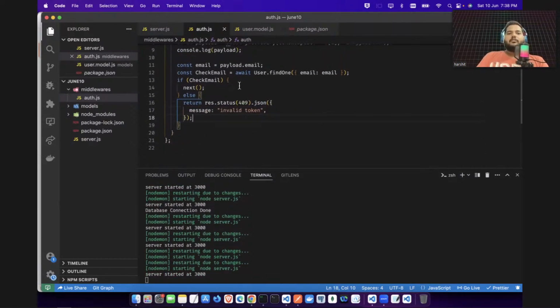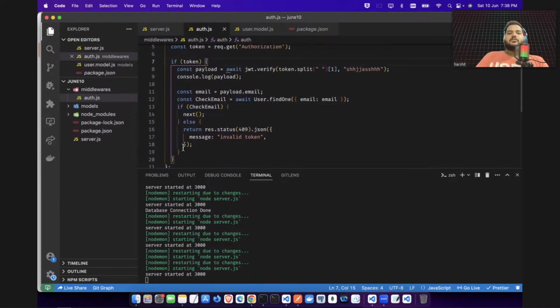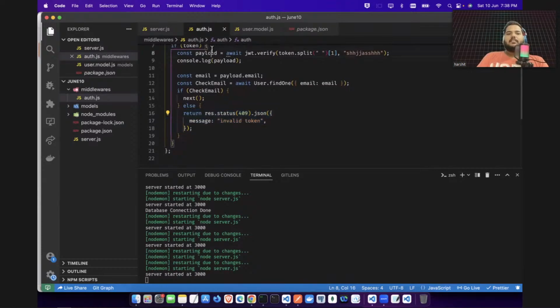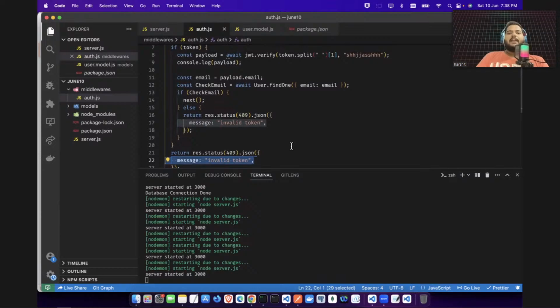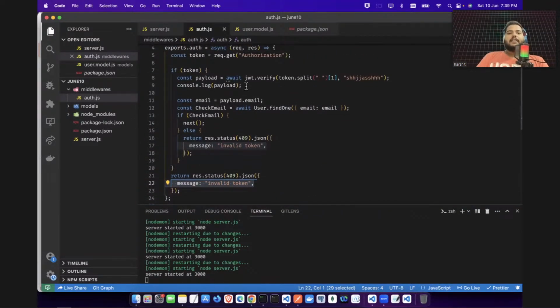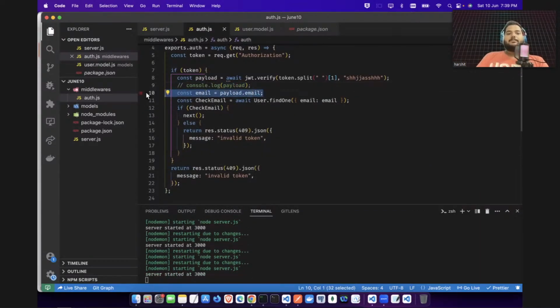And if this token is not valid, again I will say the same thing here: response invalid token. Now we have set it: first of all you will verify the token and grab this token. So I will comment out this console.log, and now you have taken this payload, and now you're checking whether this email address is valid or not.